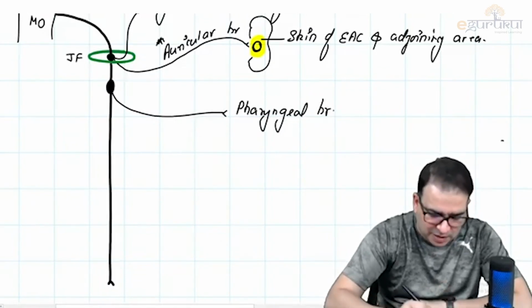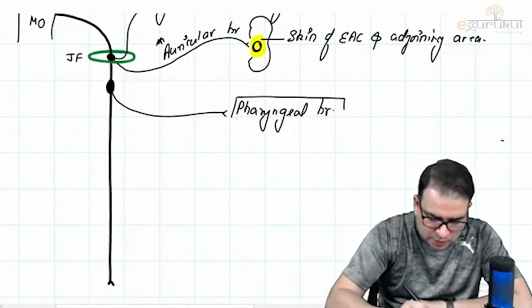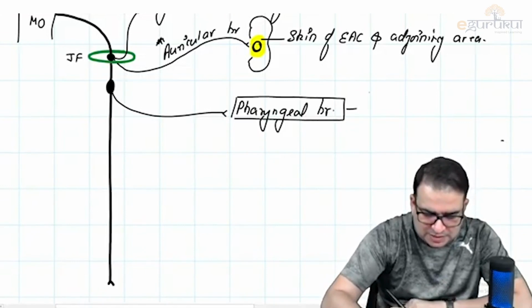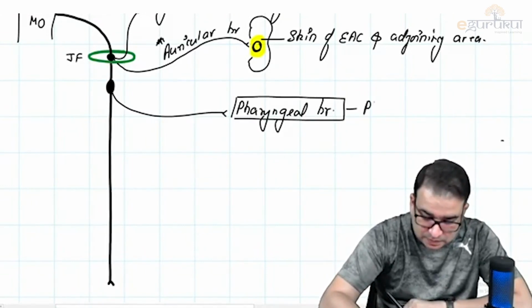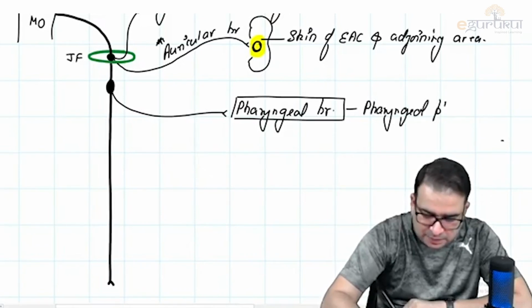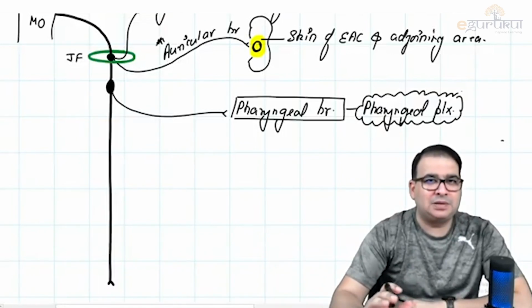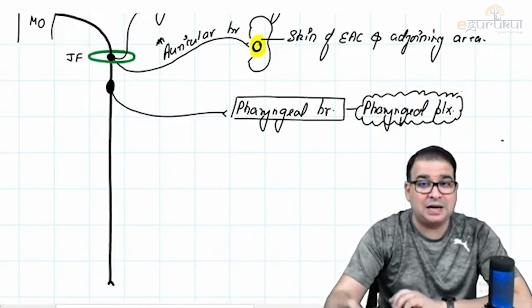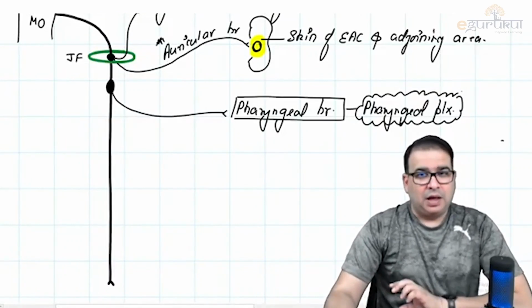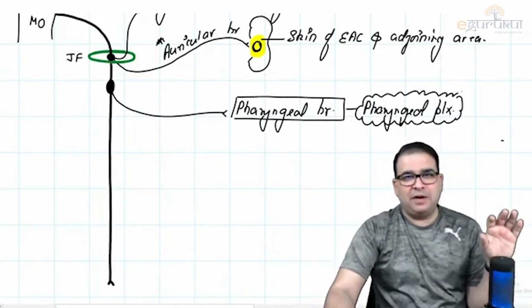Once again, guys, the pharyngeal branch is the one which will contribute to what plexus? To the pharyngeal plexus. It will contribute to a plexus called the pharyngeal plexus. It's a plexus which is present around the middle constrictor muscle. We already saw one contribution to the pharyngeal plexus is coming from the glossopharyngeal nerve. See what exactly the pharyngeal plexus is doing, what exact muscles are supplied from them or not.